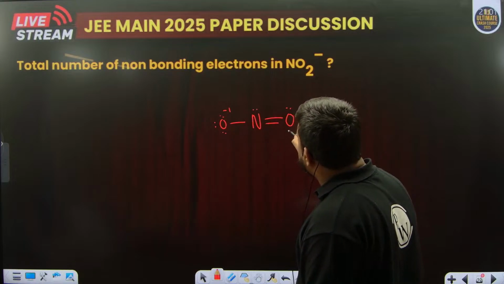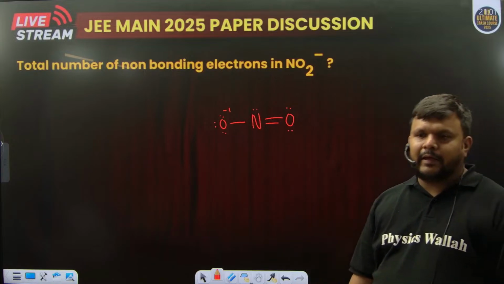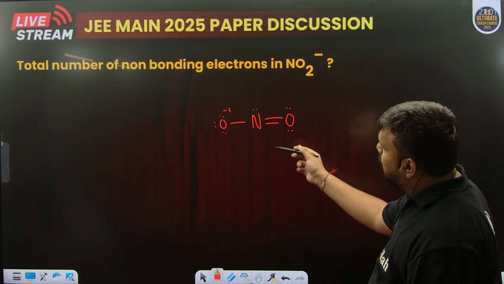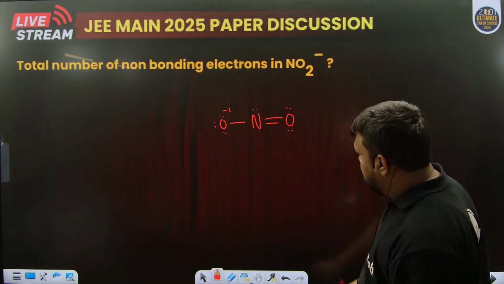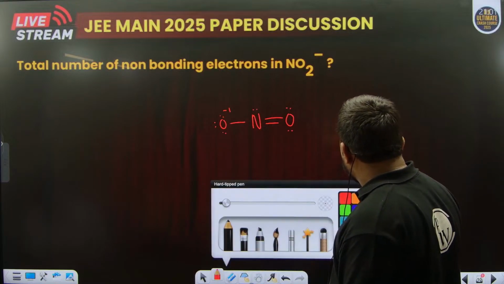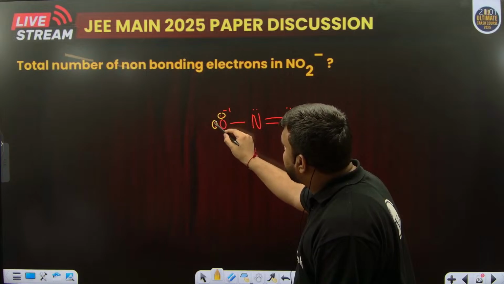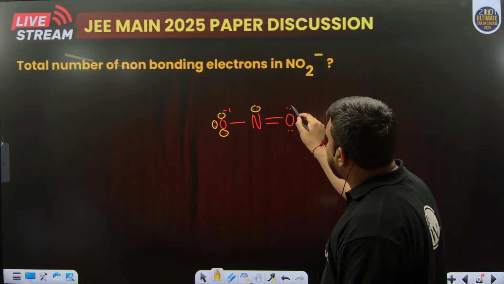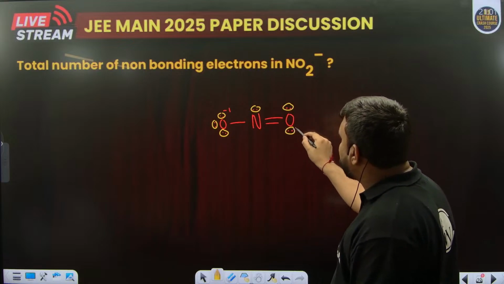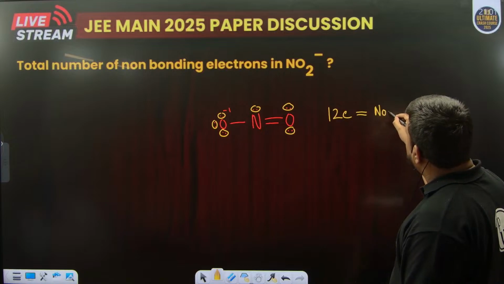Generally oxygen has only 2 lone pairs when it is bonded with 2 bonds. Now let us see the number of electrons in non-bonding. Non-bonding means the lone pairs. How many? These 2 electrons, 2 plus 2, 4, 4 plus 2, 6, 6 plus 2, 8, 8 plus 2, 10, and 10 plus 2, 12. So 12 electrons are there in non-bonding.